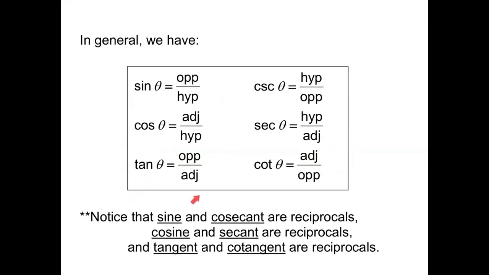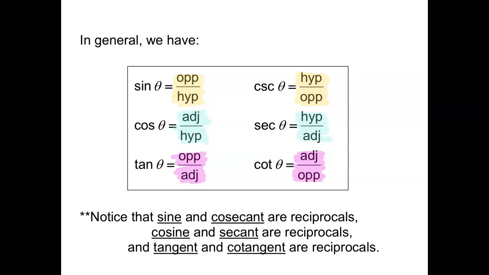So here are our 6 trig functions, and I want to point something out. Notice that the sine is the opposite over the hypotenuse, and the cosecant is the hypotenuse over the opposite. Those are reciprocals. And then cosine is adjacent over hypotenuse, and secant is hypotenuse over adjacent. And then tangent, being opposite over adjacent, is the reciprocal of cotangent, which is adjacent over opposite.